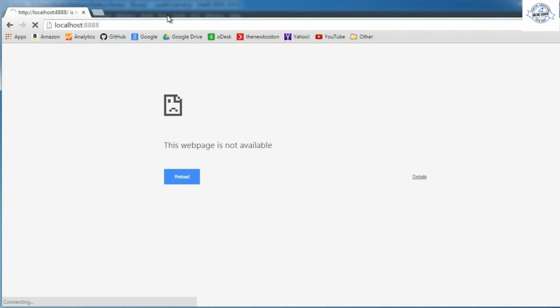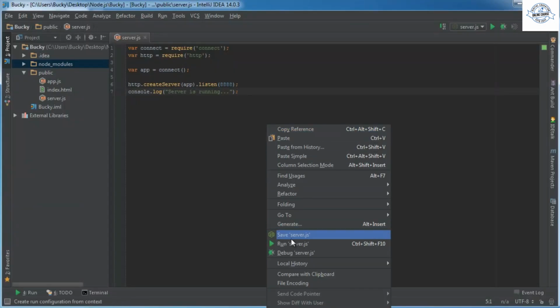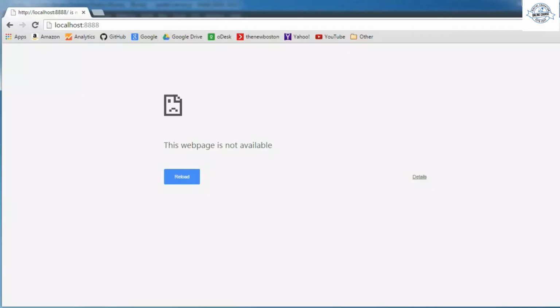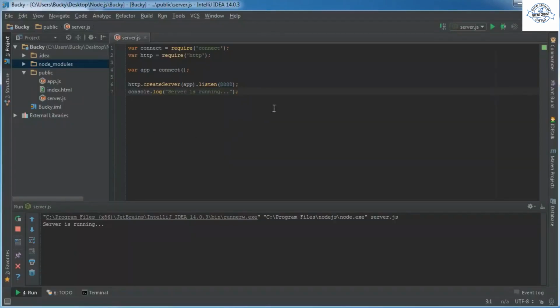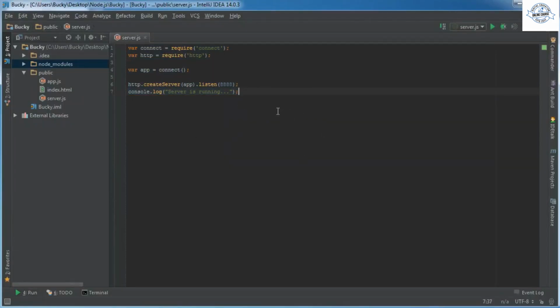So right now, if we try to connect to our server, nothing is happening. But if we run this bad boy, then check it out. So we have a connection, but right now it says "Cannot GET /". This means that it can't even get the home page, because obviously we just have the really bare basics right now.